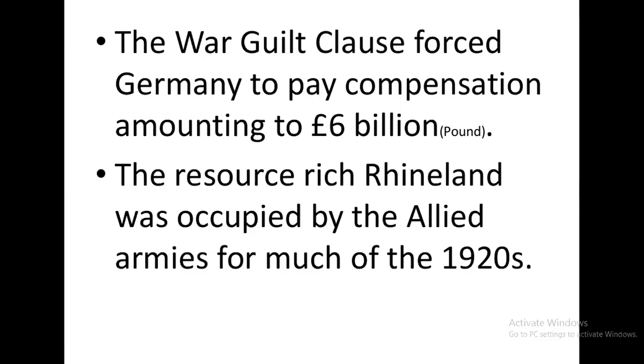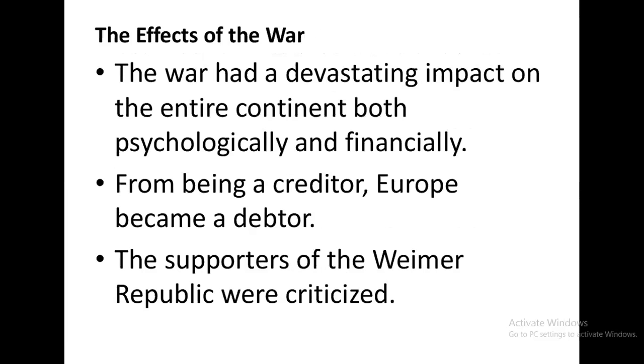The resource-rich Rhineland was occupied by the Allied armies for much of the 1920s. Whatever good resources Germany had, for example the rich Rhineland, was also occupied by the Allies.